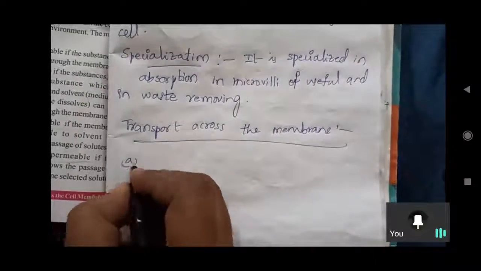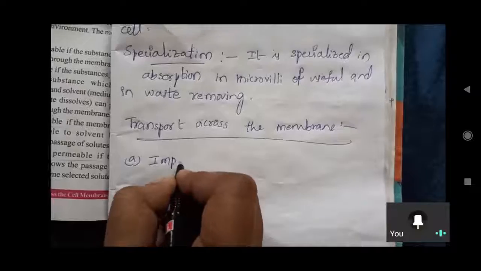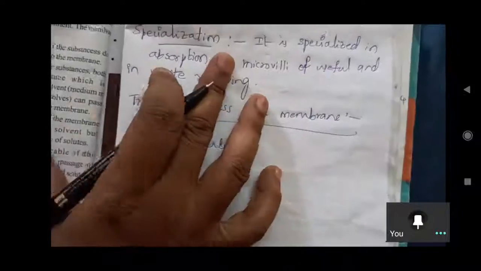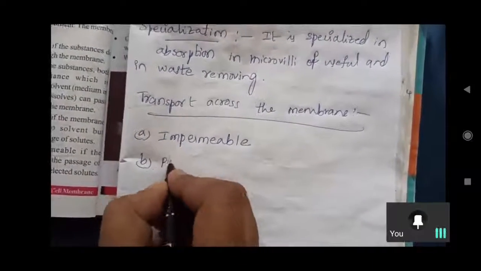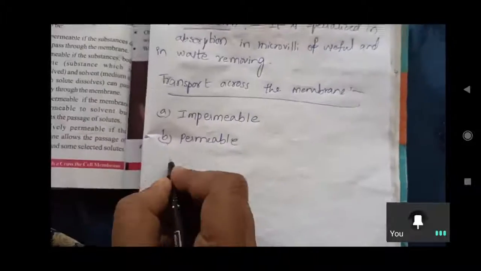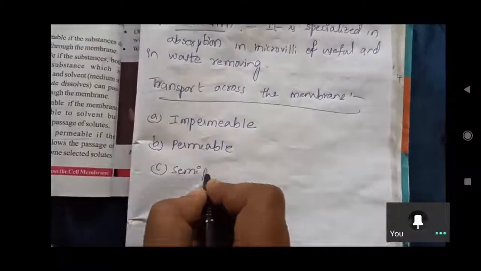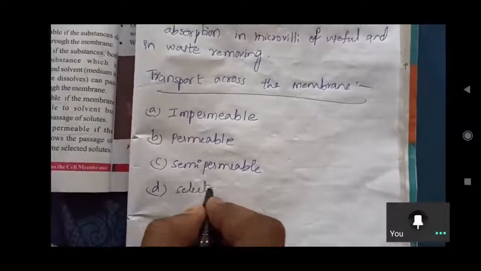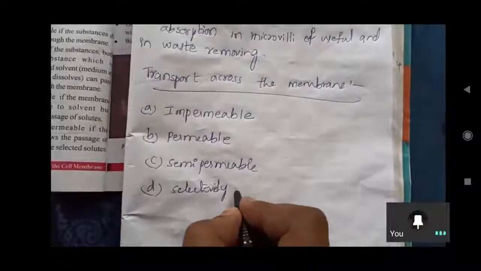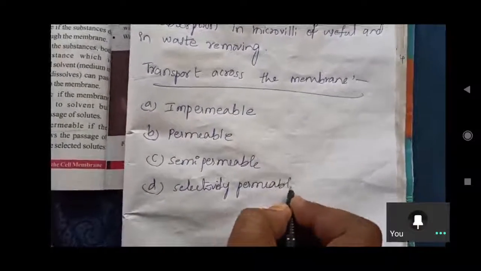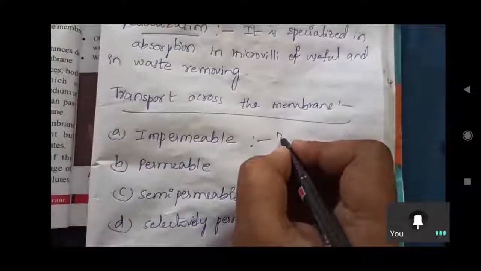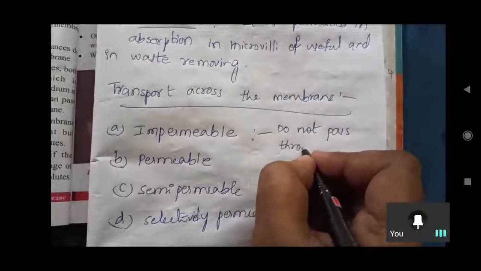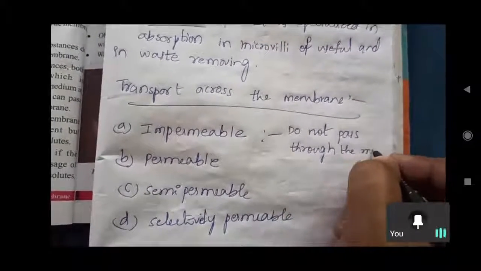So here the first one is impermeable, B is permeable, C is semi-permeable, and D is selectively permeable. What is the meaning of impermeable? Do not pass through the membrane.